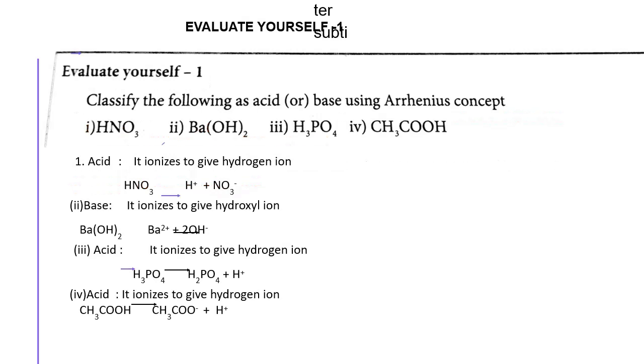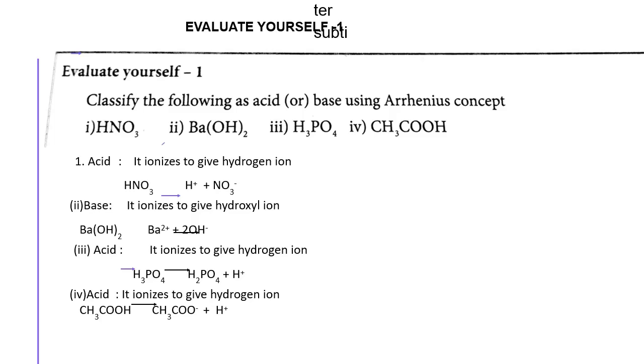Now the questions. Evaluate yourself. 1. Classify the following as acid or base using the Arrhenius concept. What is the Arrhenius concept? If it dissociates to give H plus ions, it is an acid. If it dissociates to give OH minus ions in water, it is a base. The first one, HNO3, is nitric acid; by name itself, it is an acid. It ionizes to give hydrogen ions in water, H plus and NO3 minus. Barium hydroxide is a base; it ionizes to give OH minus ions.